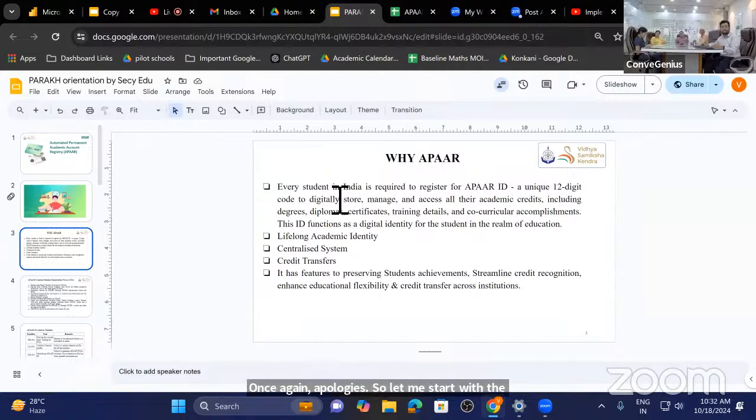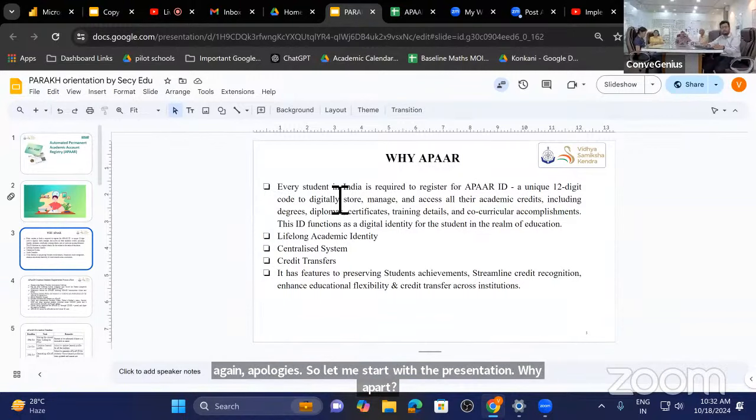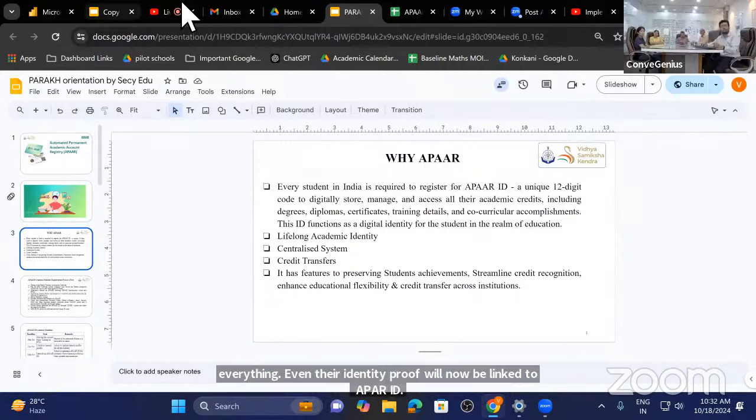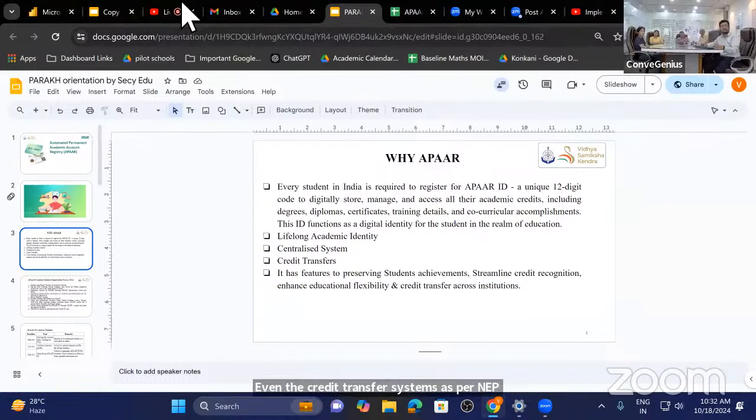Why Apaar? Apaar is a mandate by the Government of India in which every student is required to have a unique ID. It's a 12-digit number. This unique number will now be linked to all the academic certificates, their transfer certificate, everything, even their identity proof will now be linked to the Apaar ID. Even the credit transfer systems as per NEP will be linked to the Apaar ID. Hence, Apaar is very essential.